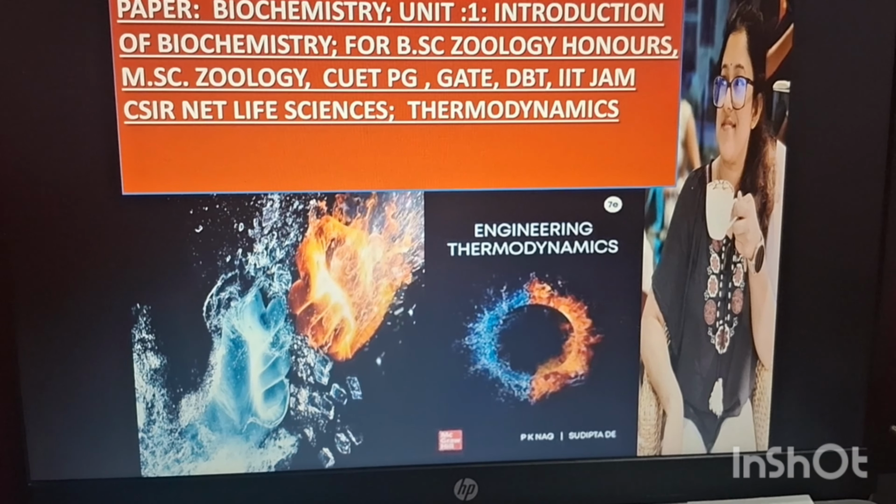Next, the second law of thermodynamics. The total entropy of a system must increase if a process is to occur spontaneously. A reaction occurs spontaneously if delta E is negative or if the entropy of the system increases. Entropy is a measure of the degree of randomness or disorder of a system.